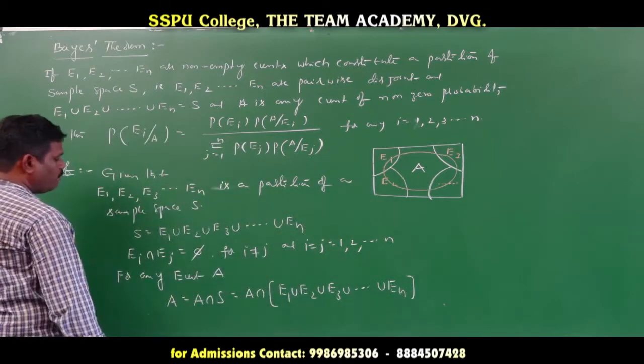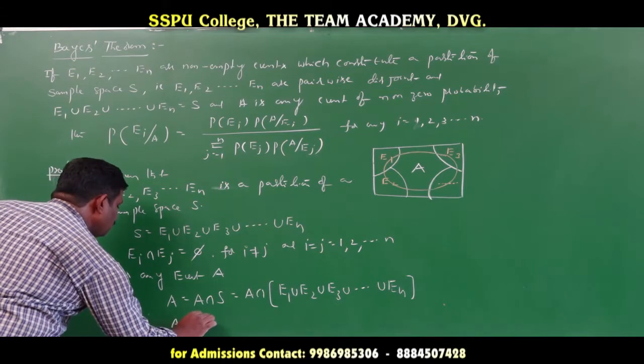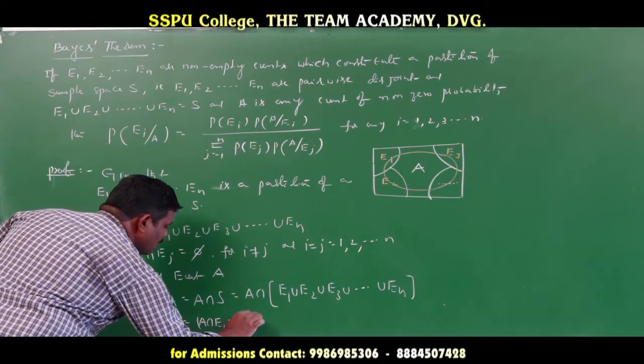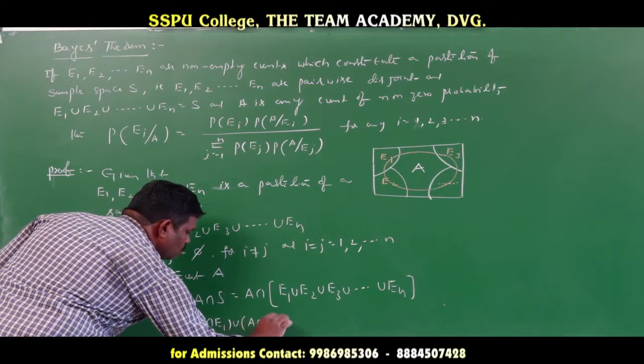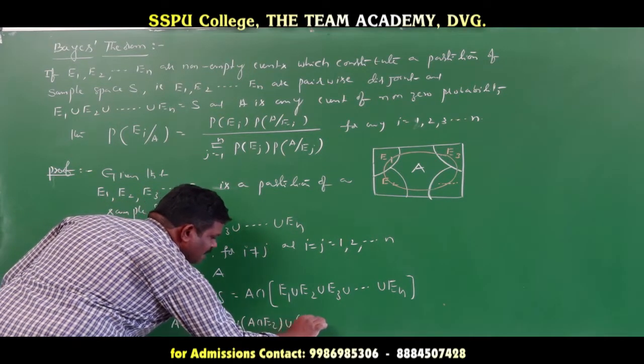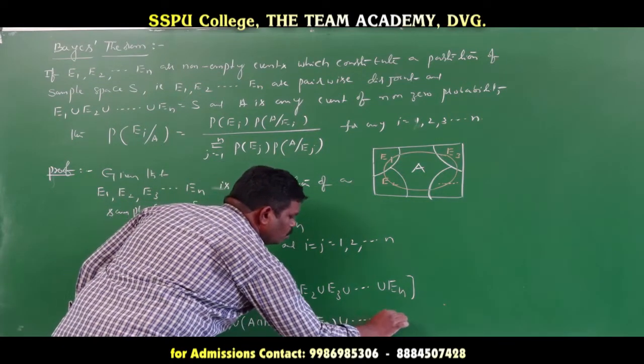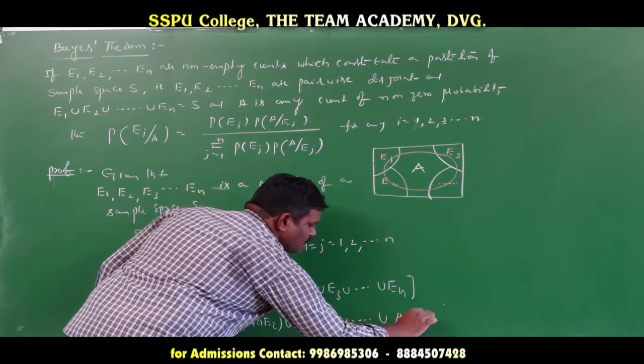If we write this out, A is equal to A intersection E1 union A intersection E2 union A intersection E3 union and so on, union A intersection En.